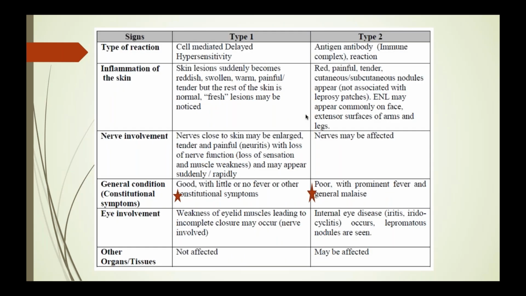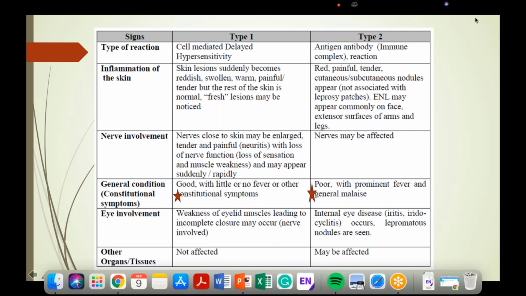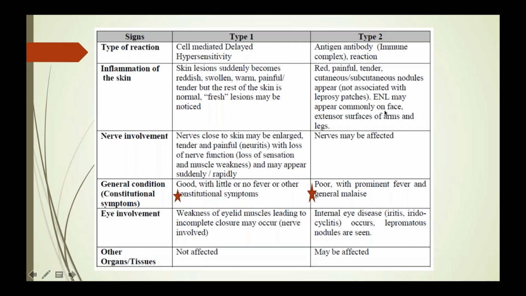So how do you differentiate between type 1 and type 2 reaction? Broadly they are divided into these two types. Type 1 reactions occur in the borderline group BT, BB, and BL. It is a cell-mediated delayed hypersensitivity type of reaction.